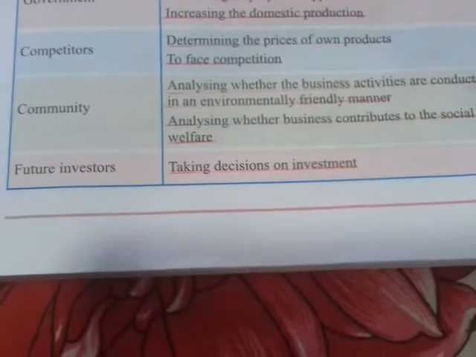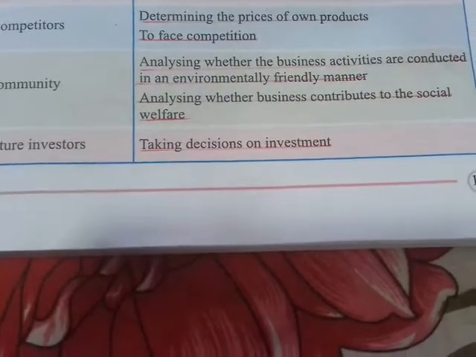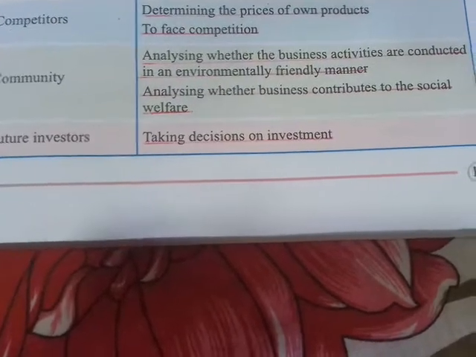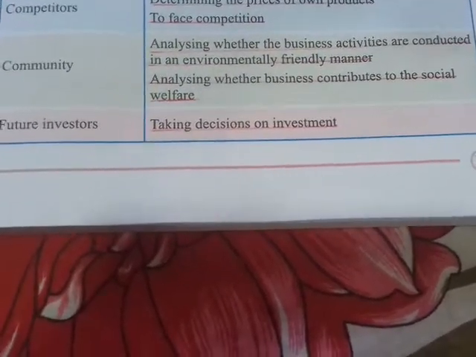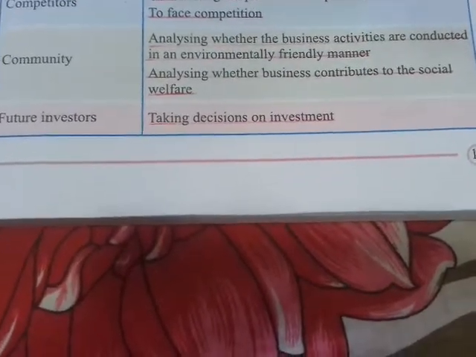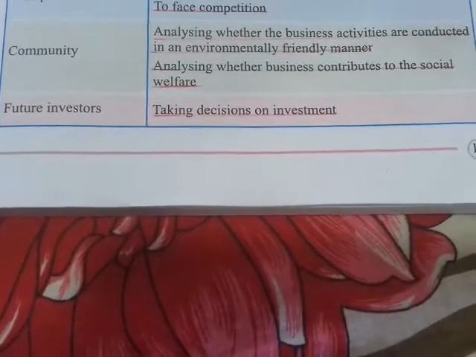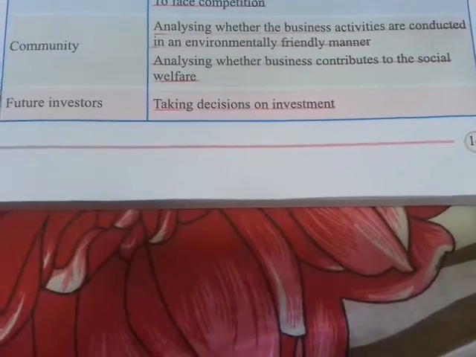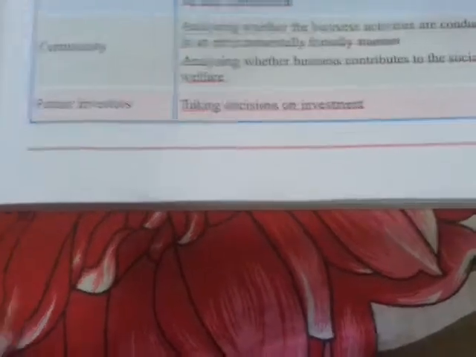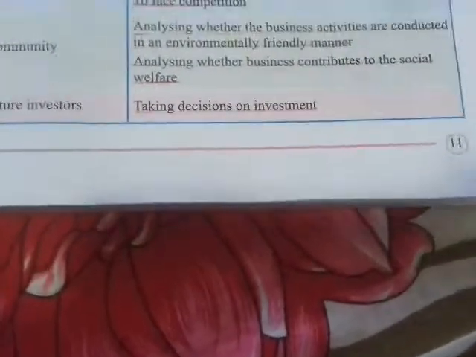What are the objectives of this community? Analyzing whether the business activities are conducted in an environmental friendly manner. This community checks whether this business is harming the environment. Then they would step up to stop that business immediately. But if it is an environmental friendly business, then it is not a problem to the community.